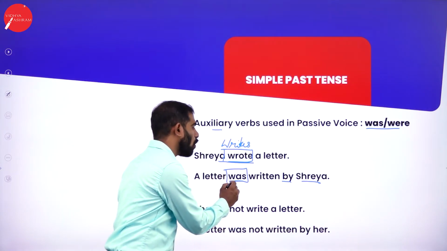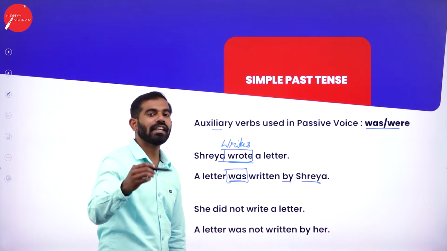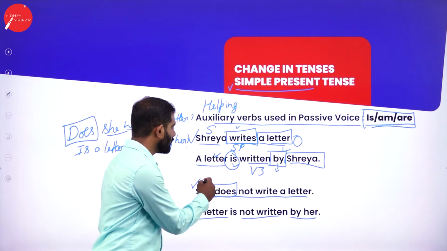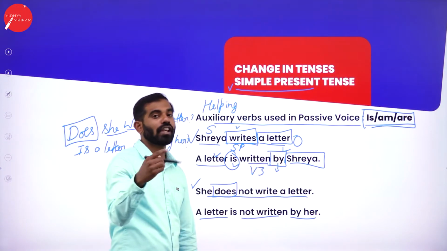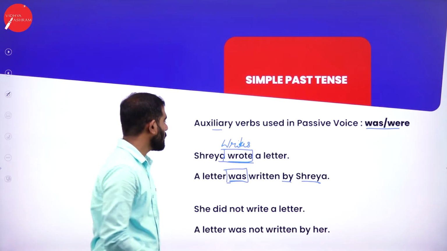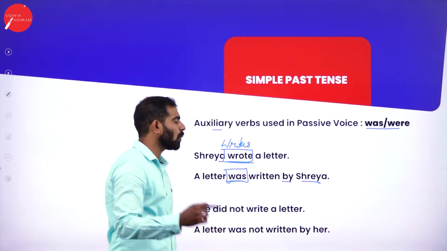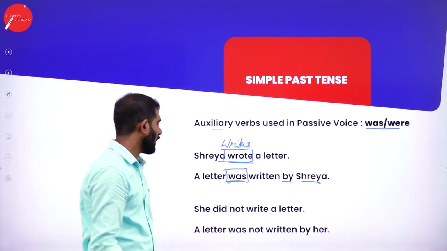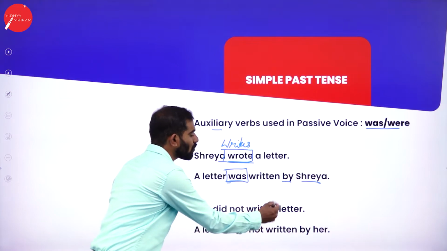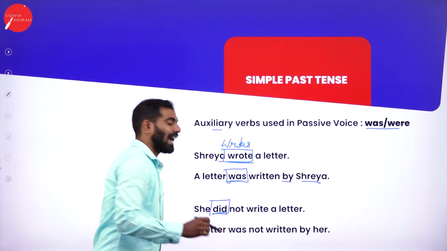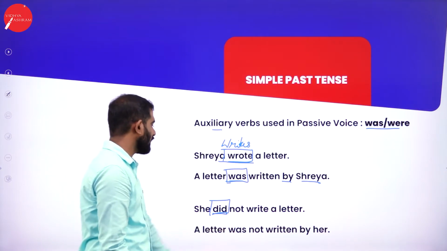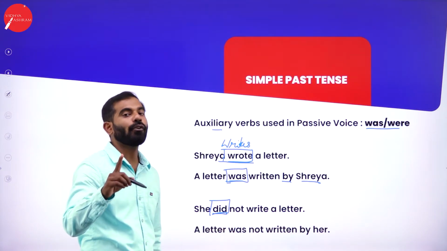A letter was written by Shreya. Observe the sentence here: a letter is written by Shreya is simple present tense, but in simple past tense, a letter was written by Shreya. Likewise, she did not write a letter. Remember, you cannot just identify the tense in this sentence. Why? Because the did, do form is used.